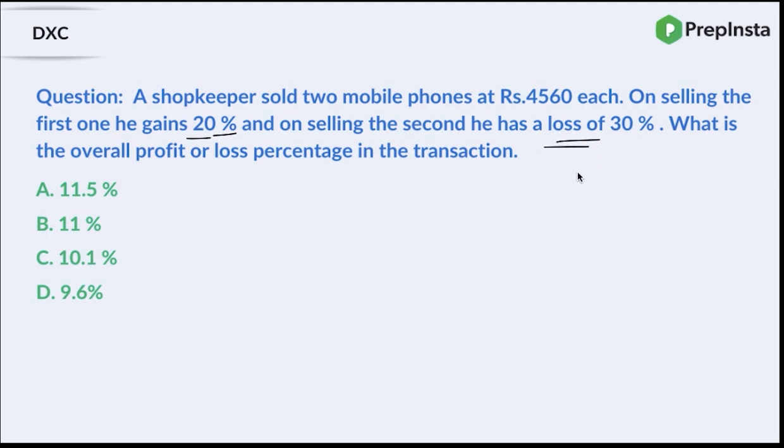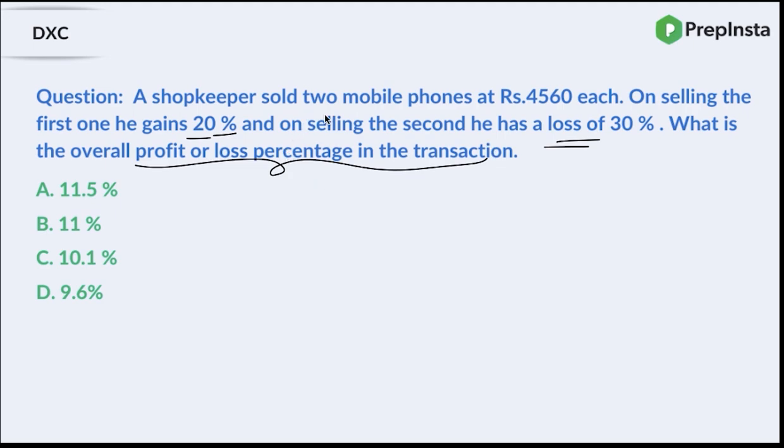In the second case also you will calculate it. Then you will add or subtract the loss and the profit, find the overall loss or profit, and calculate the overall cost price. That is how you will find the overall profit or loss percentage in the transaction. I hope that is how everyone solved it, right? And that took you at least 40-50 seconds, right?